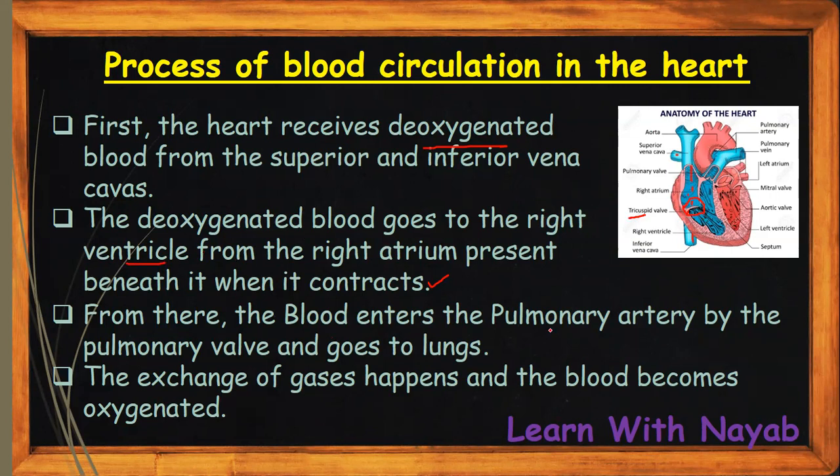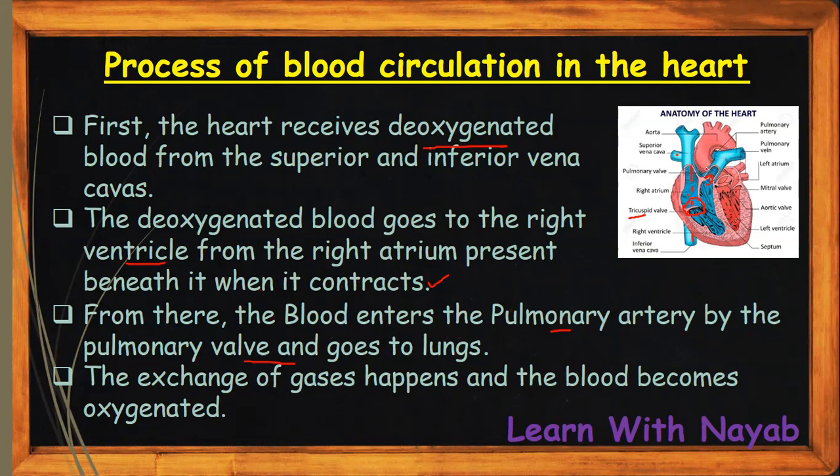From there, the blood enters the pulmonary artery through the pulmonary valve and goes to the lungs. This is the pulmonary artery, or the pulmonary arch. So from the right ventricle, the blood goes into the pulmonary artery through the pulmonary valve.